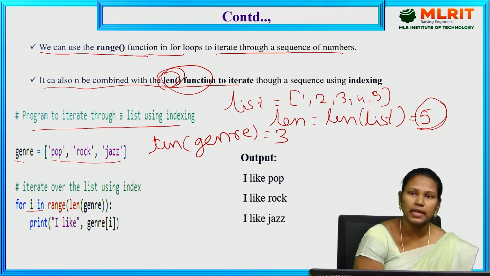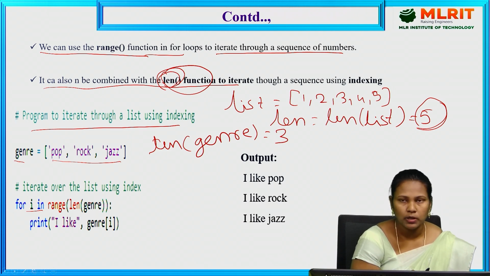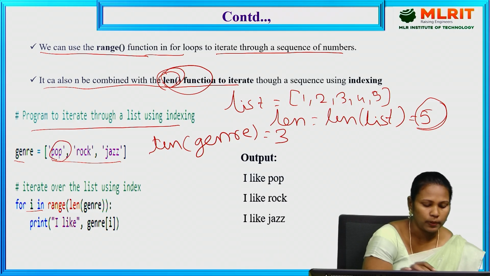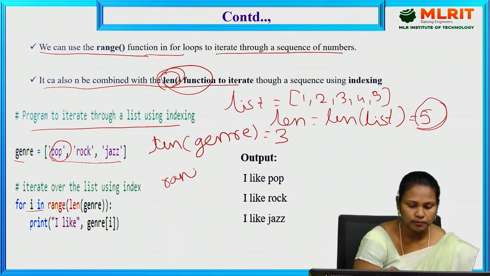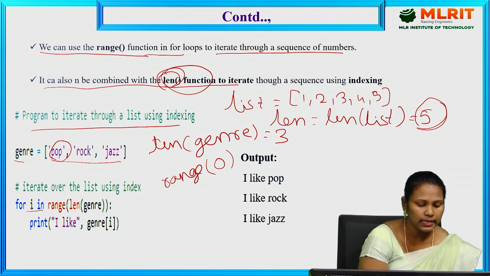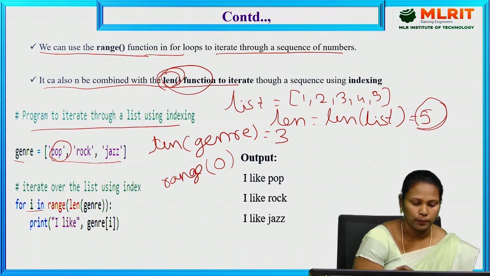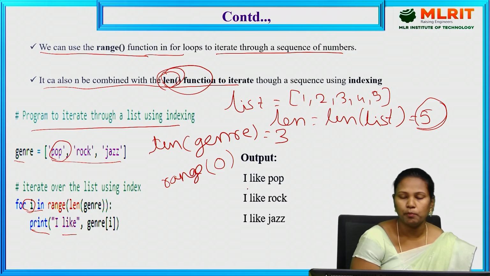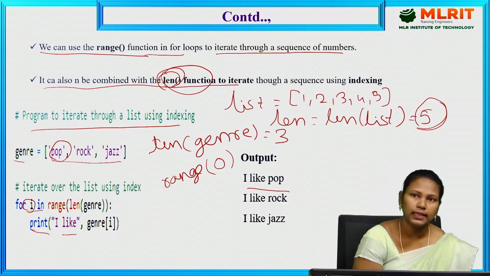First, range of 3 means it starts from 0. So for the 0th index the value is pop. Range of length of genre: i contains the pop value. Now I have to print the next statement: print I like pop. So again the loop is repeated.